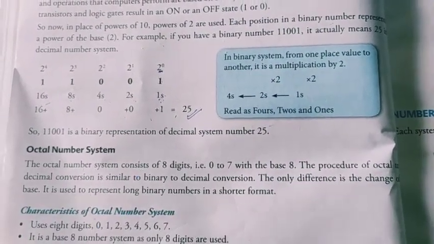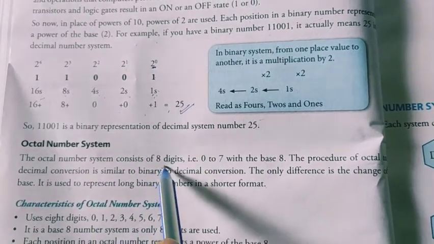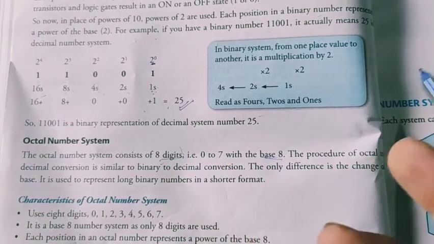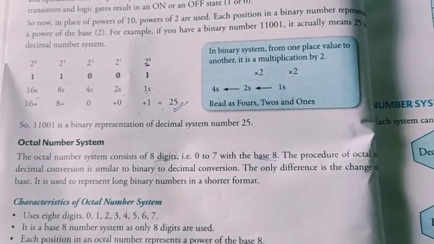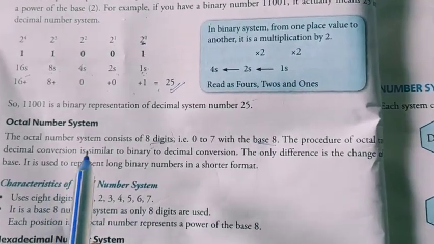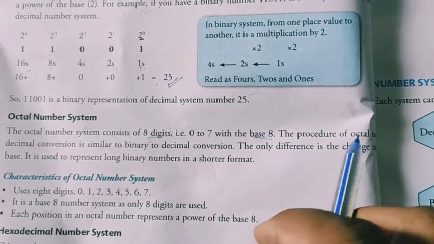Octal number system. What is the octal number system? Previously I have explained. The octal number system consists of 8 digits. That's why it has a base of 8: 0 to 7. 0, 1, 2, 3, 4, 5, 6, 7. The procedure of octal to decimal conversion is similar to binary to decimal conversion. Here is a conversion we can do.